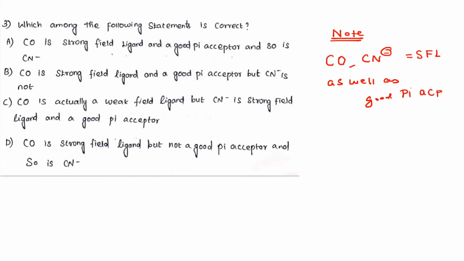Now see option C. CO is actually not weak field, it is strong field, right? CO is a strong field ligand and good pi acceptor, but CN is not. Okay, CN also is a strong field ligand and a good pi acceptor. So what is the correct option? Option A is correct. What is option A? CO is a strong field ligand and a good pi acceptor, and so is CN minus. Option A is correct for this question.